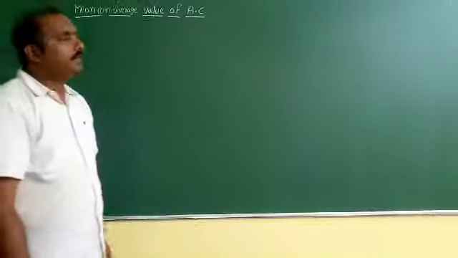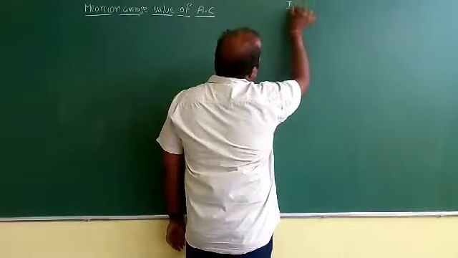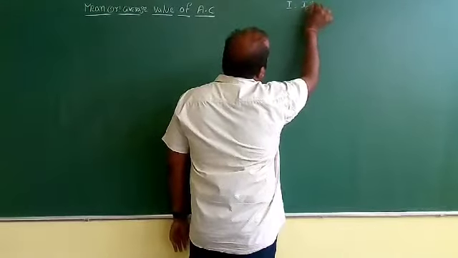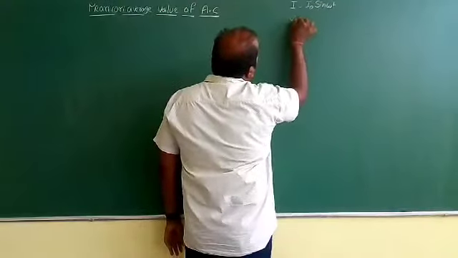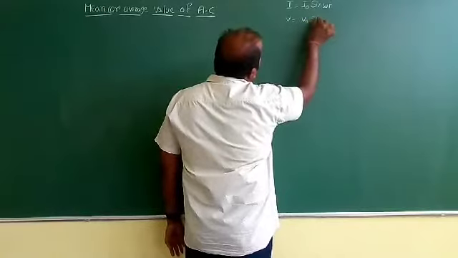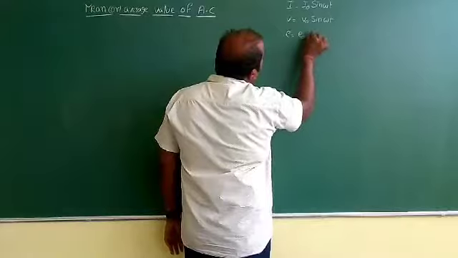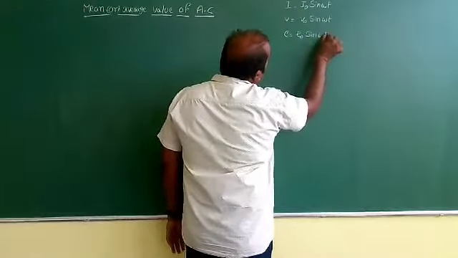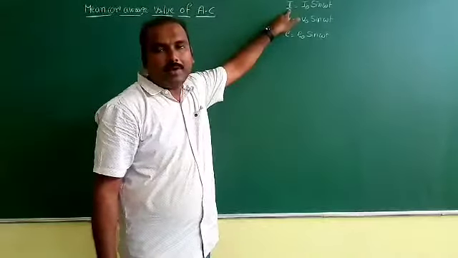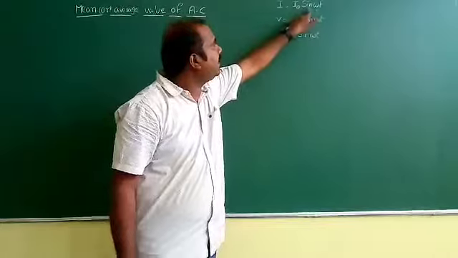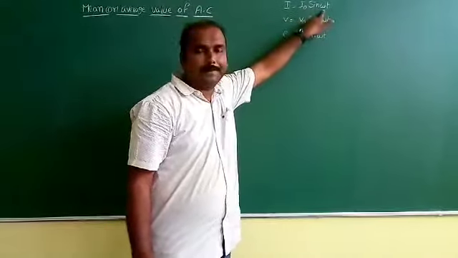See, before entering this one, everybody must know two important things. What are they? I is equal to I naught sin omega t, or B is equal to B naught sin omega t, or E is equal to E naught sin omega t. The instantaneous value of current at any instant of time is given by the equation I is equal to I naught sin omega t.